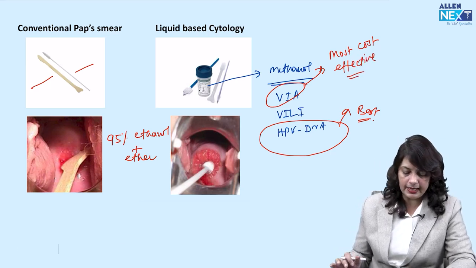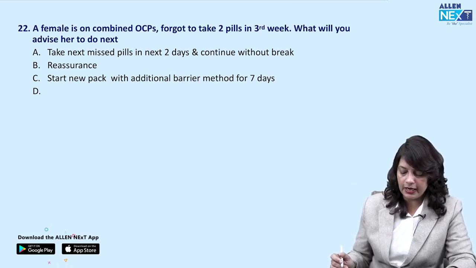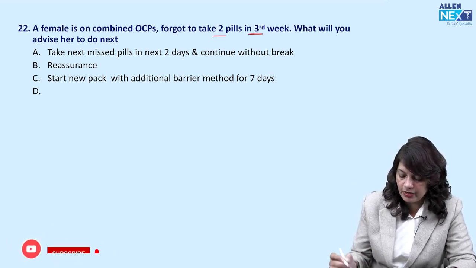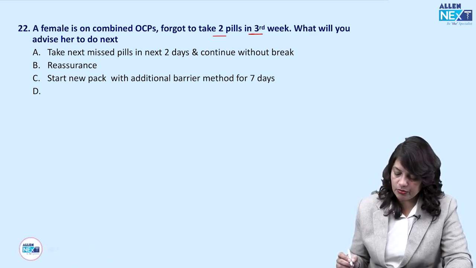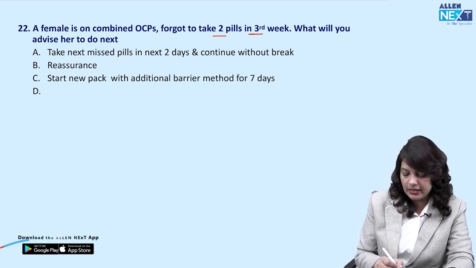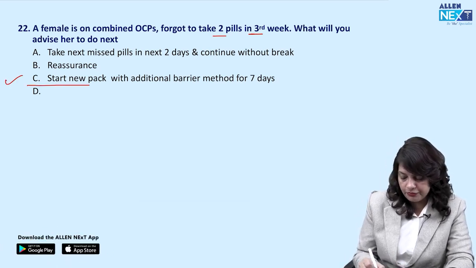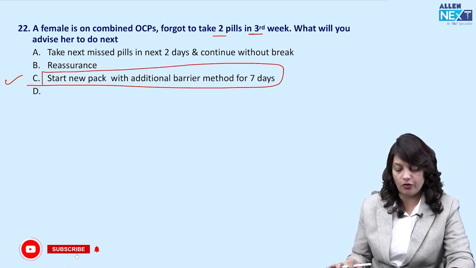Next, a female is on combined oral contraceptive pills and forgets to take 2 pills in the 3rd week. What will you advise her next? Take the next pills in the next 2 days and continue without a break? Reassurance? Start a new pack with additional barrier method for 7 days? It depends which tablets she has forgotten.